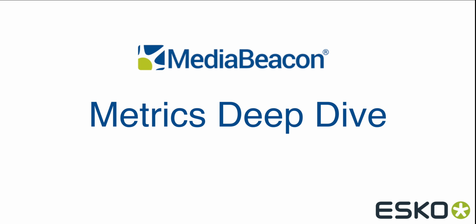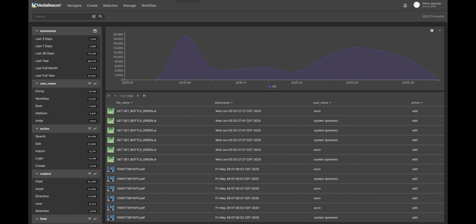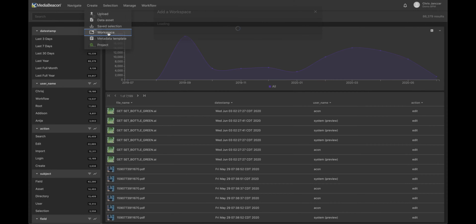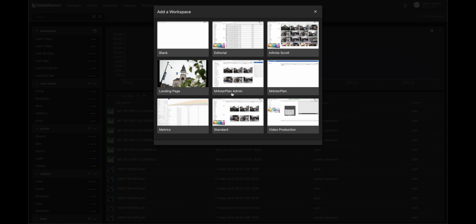In this video, we're going to cover the metrics module inside of MediaBeacon. First of all, metrics is included in every single MediaBeacon install. And to create a workspace for metrics, you would, as an administrator, go to Create. You could go to Workspace, and then there should be a template for a metric workspace.